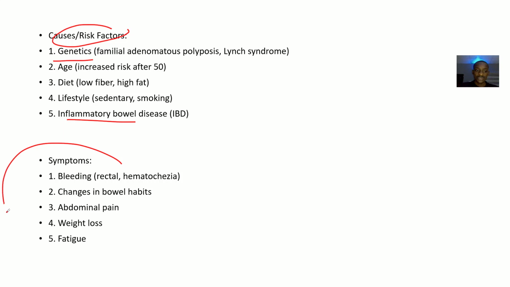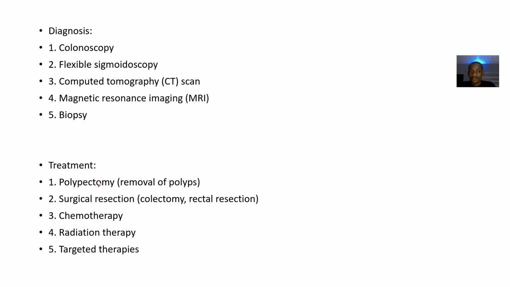So what are the symptoms of this lower gastrointestinal tract cancer? Of course, the person will be bleeding, and when they stool, you see that there's blood in the stool. There'll be changes in bowel habit, abdominal pain, weight loss, and fatigue. How about the diagnosis? We do things like colonoscopy and flexible sigmoidoscopy. You do imaging studies like computed tomography and magnetic resonance imaging, and biopsy. All of that could work.